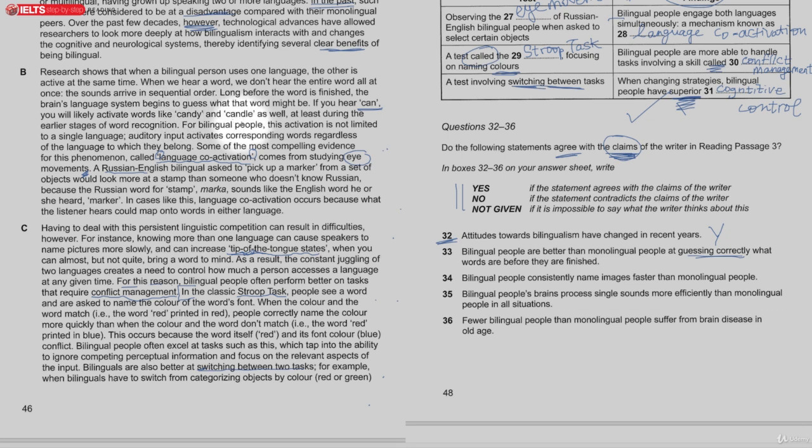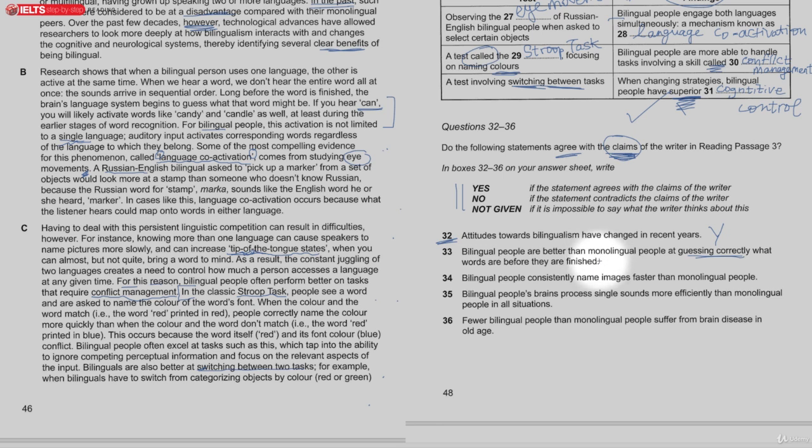Okay. So it's related to this, but also here, because it says for bilingual people, this activation is not limited to a single language. So bilingual people and monolingual people are just as good as each other.